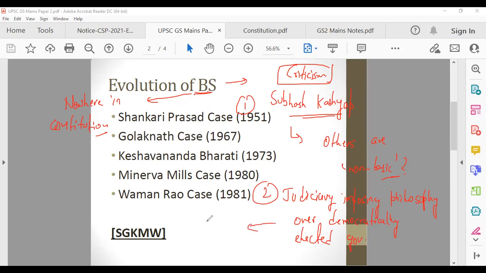So this leads to something known as tyranny of unelected. That's what they are saying. So the judiciary imposing philosophy over a democratically elected government leads to something known as tyranny of unelected.